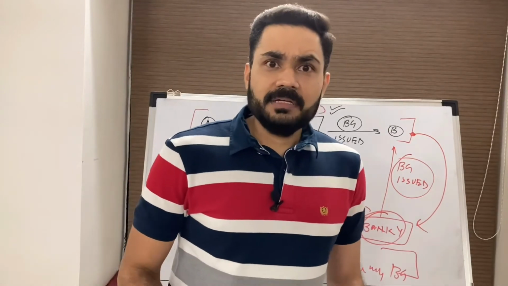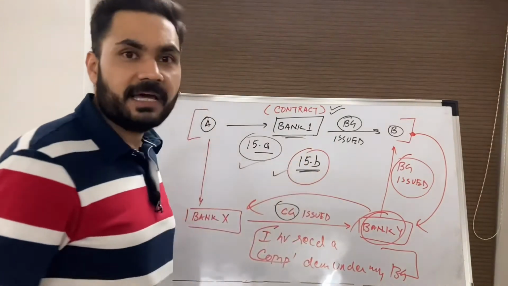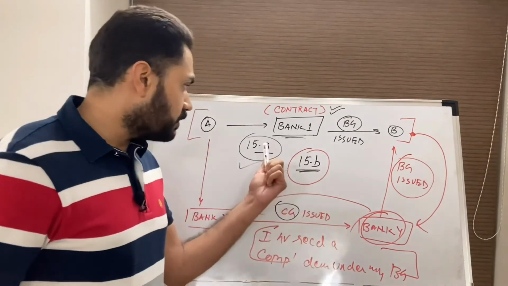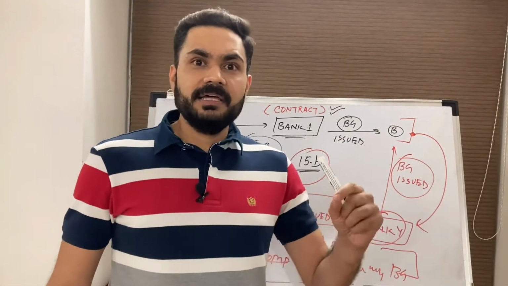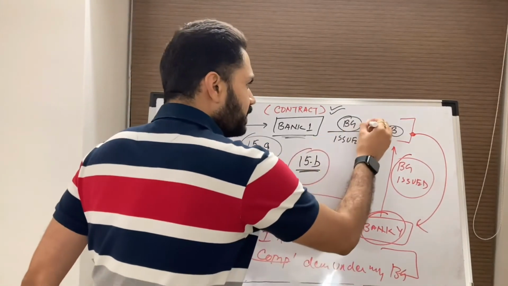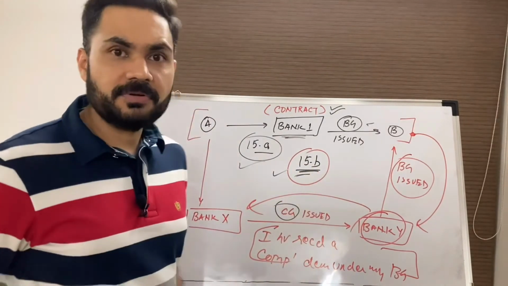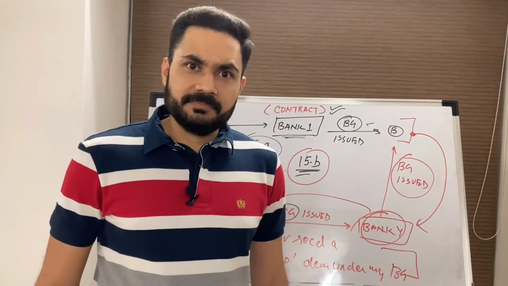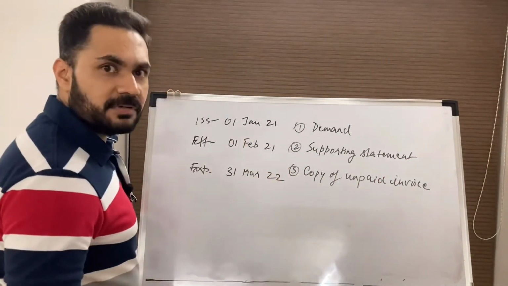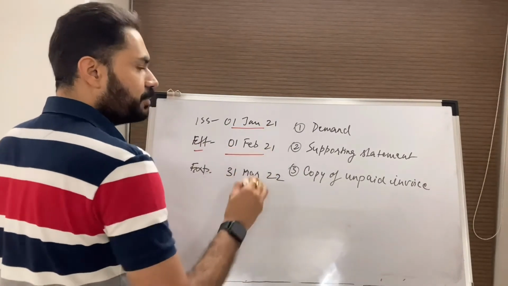Now as per article 15, this requirement is by default there in the guarantee. If the guarantor or the parties want to waive this requirement, it has to be explicitly mentioned that the requirement as per article 15A is waived, applicable for a guarantee, and the requirement as per 15B is waived, applicable for a counter guarantee. Now what article 15D says: suppose we have a guarantee which is issued on 1st Jan 2021, and the effective date is 1st Feb 2021.